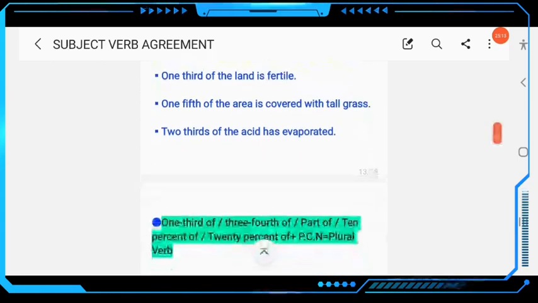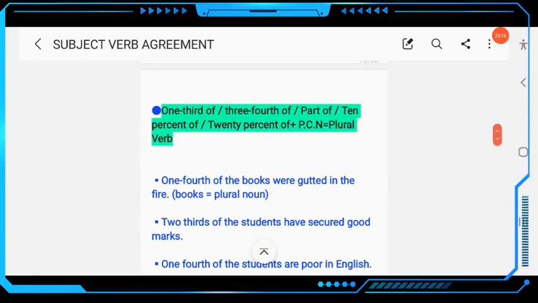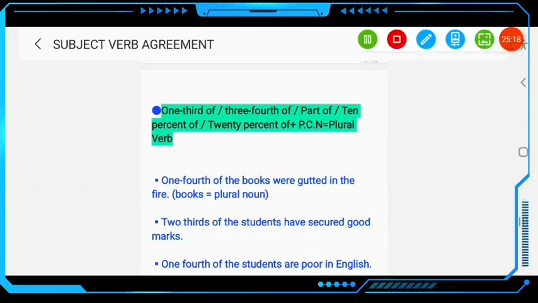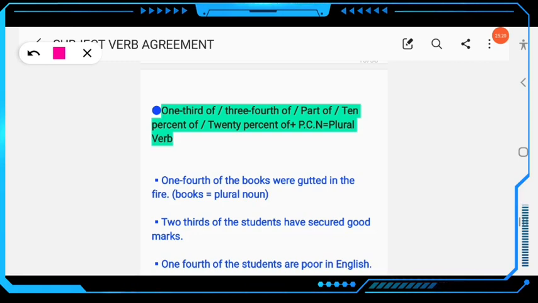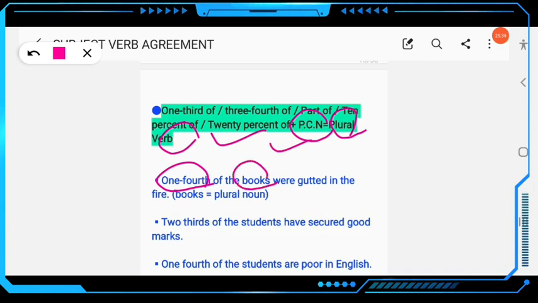Clear? Similarly, next here, 1/3 of, 3/4 of, part of, 10% of, 20% of, followed by a plural countable noun, the verb must be plural. Take an example. 1/4 of the books, so here this is a fraction, and this is a plural countable noun. Books were gutted in the fire. Were, because the noun is in plural form.